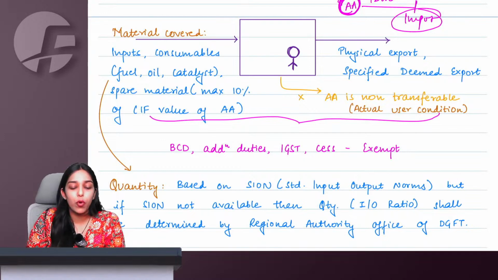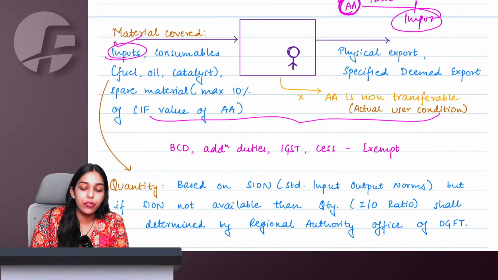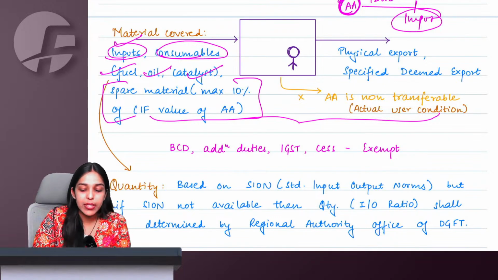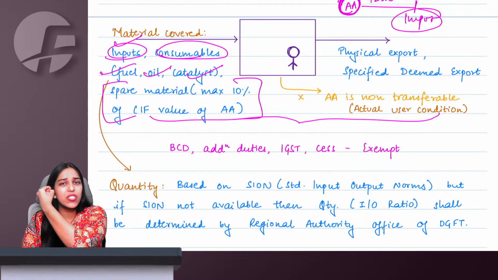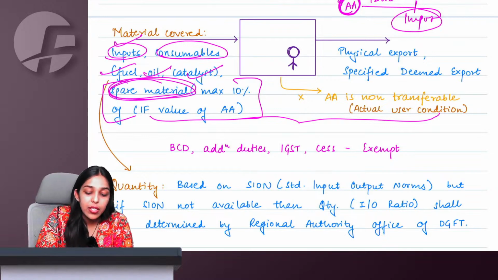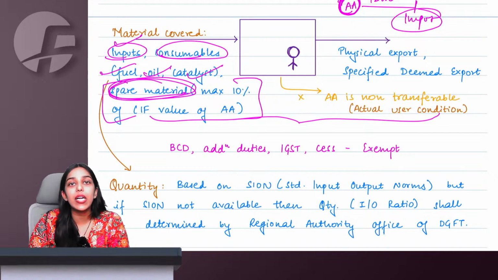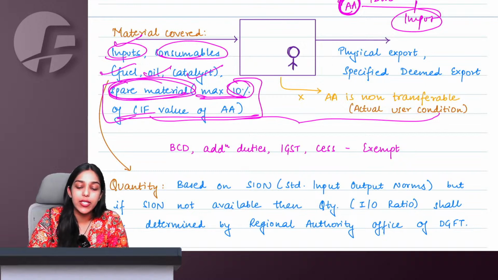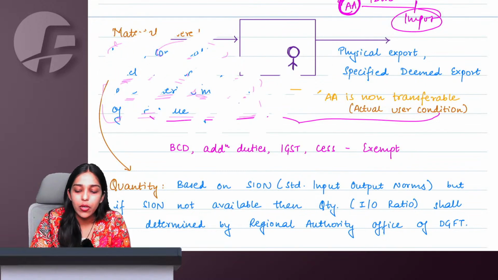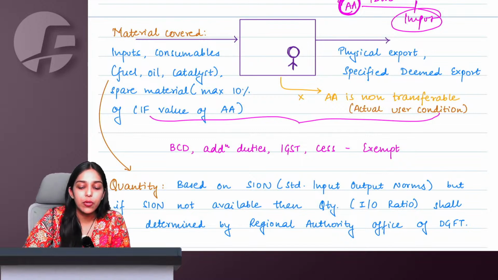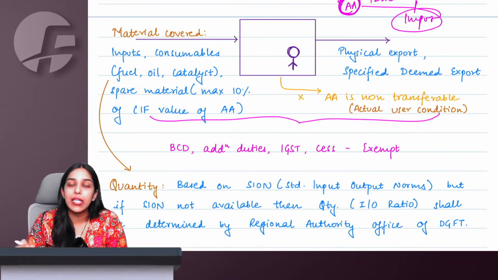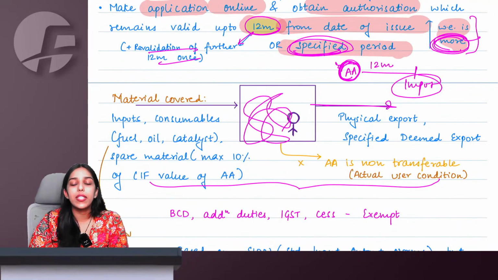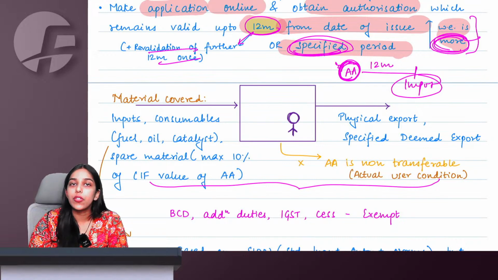What all things can I import? You can import inputs, of course, whatever you are going to use. Also some consumables like fuel, oil, catalyst or any other spare material. Understand, not the inputs, but some extra spare materials are also allowed to be imported duty free under advance authorization, but maximum 10% of the CIF value of the advance authorization. So whatever inputs and consumables you are importing, maximum 10% of it you can also import as spare materials. Now using this, I will manufacture something and ultimately export it. Then I get the benefit of advance authorization.